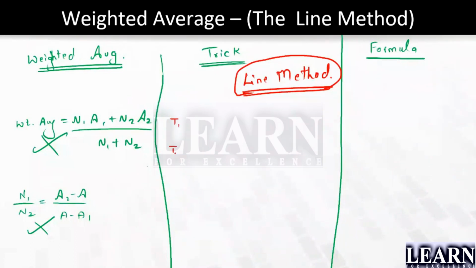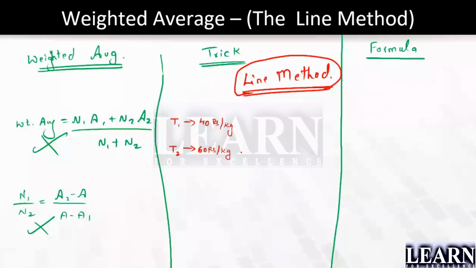I'll take out some simple scenarios. Let us assume that I have got two types of tea powder, tea powder 1 and tea powder 2. The rate of tea powder 1 is 40 rupees per kg and the rate of tea powder 2 is 60 rupees per kg. I just don't want to involve any more stories, so that I can go more in depth into the concept and solve more actual problems. Let us focus on this line method. T1 is 40 rupees per kg, T2 is 60 rupees per kg.